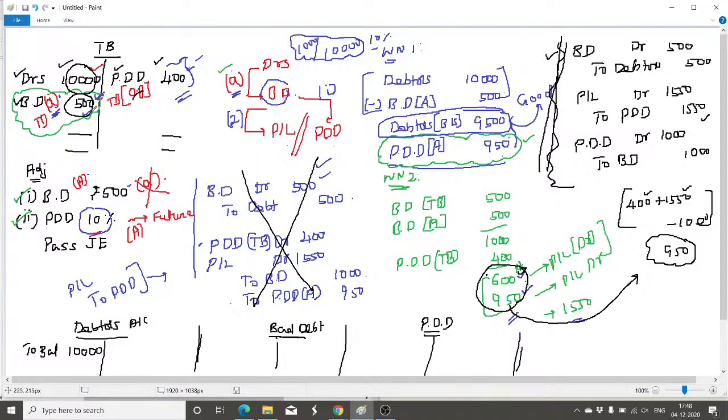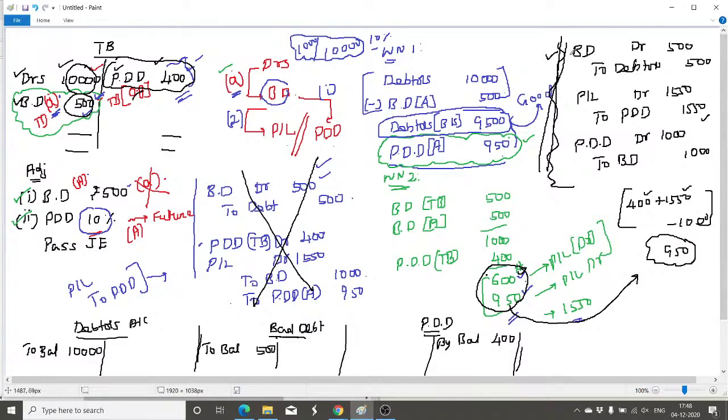Bad debt given in the trial balance, it means already the balance exists. So to balance, 500 rupees, 500 rupees. And then the PDD opening balance, credit side appears. Anything appearing in the trial balance can be opened in the concerned ledger account and posted on the same side. If it is in the credit side, you post in the same credit side. So by balance, balance being 400. Is it okay? And for the adjustments and the rest, I have passed the journal entry.